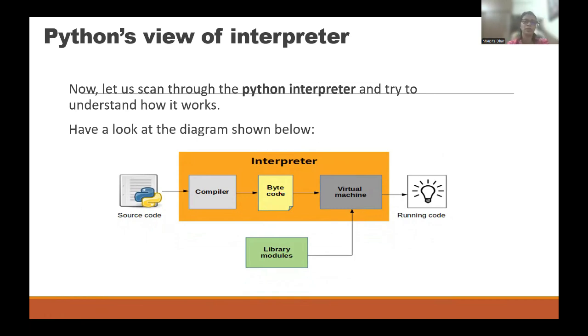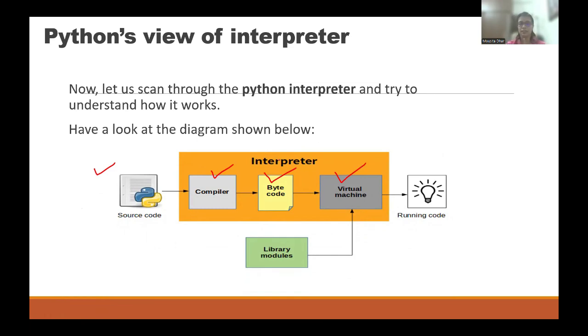This is how simple it is. First, you are writing your code, the instructions: instruction number one, number two, number three, whatever. Forget about how you are going to write. Those are the source code. The source code will come inside the interpreter. This whole thing is the interpreter. Inside the interpreter, there are three things. First one is compiler, then bytecode, then virtual machine. One by one, I am discussing all.